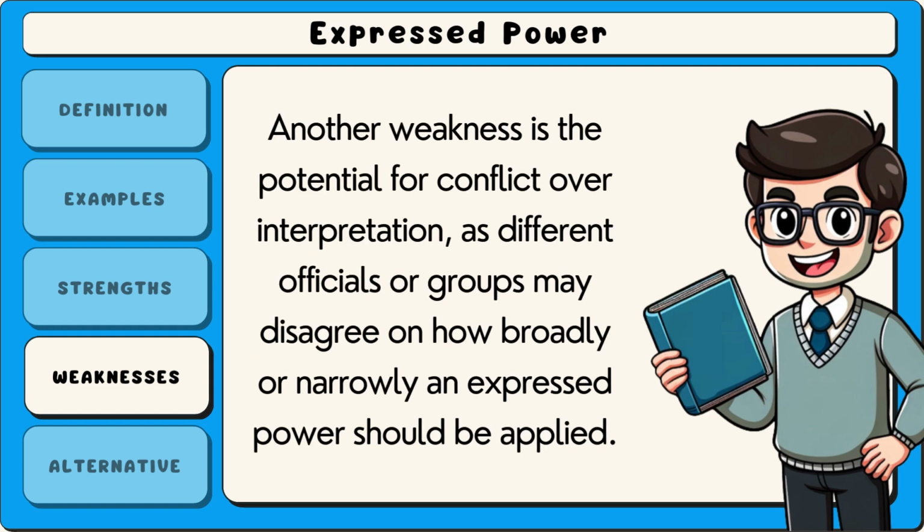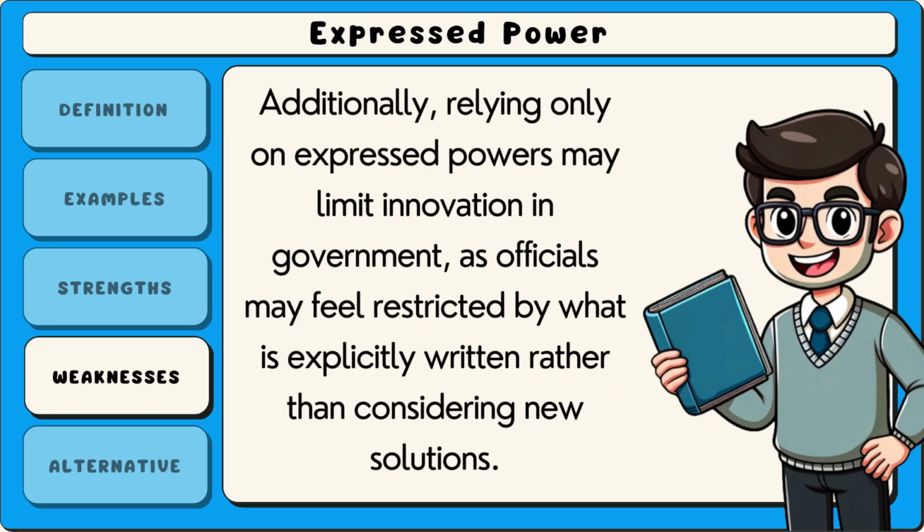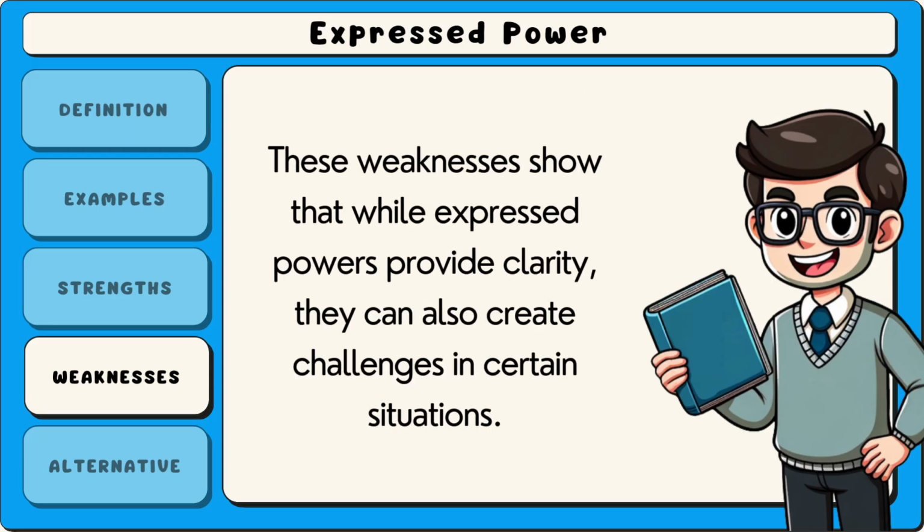Another weakness is the potential for conflict over interpretation, as different officials or groups may disagree on how broadly or narrowly an expressed power should be applied. Additionally, relying only on expressed powers may limit innovation in government, as officials may feel restricted by what is explicitly written rather than considering new solutions. These weaknesses show that while expressed powers provide clarity, they can also create challenges in certain situations.